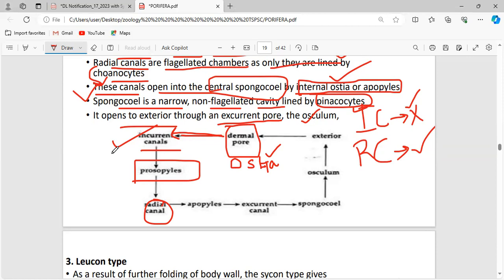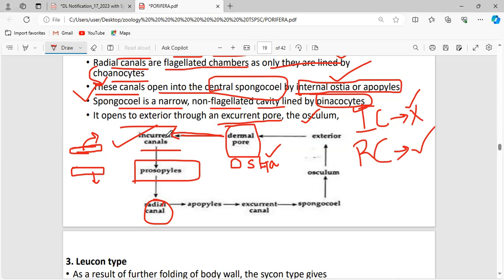Another important point: why is there no choanocyte present here? This is an outer layer. As I said before, the cells which make up the outer layer are pinacocytes. The outer layer is called the pinacoderm. The inner layer is called the choanoderm. The cells of the pinacoderm are pinacocytes, and the cells of the choanoderm are choanocytic cells.